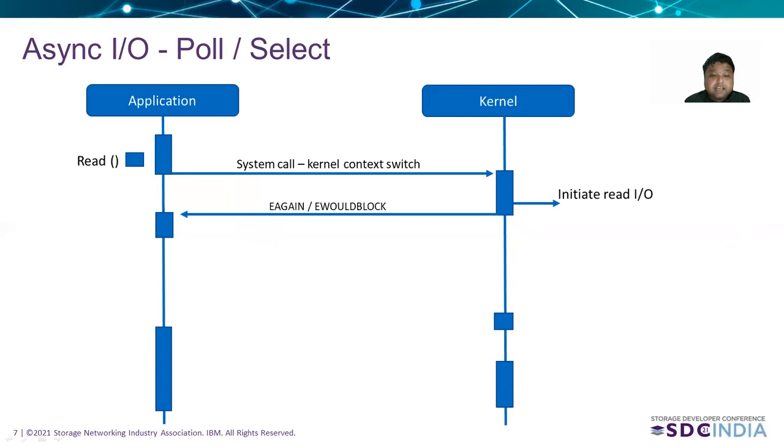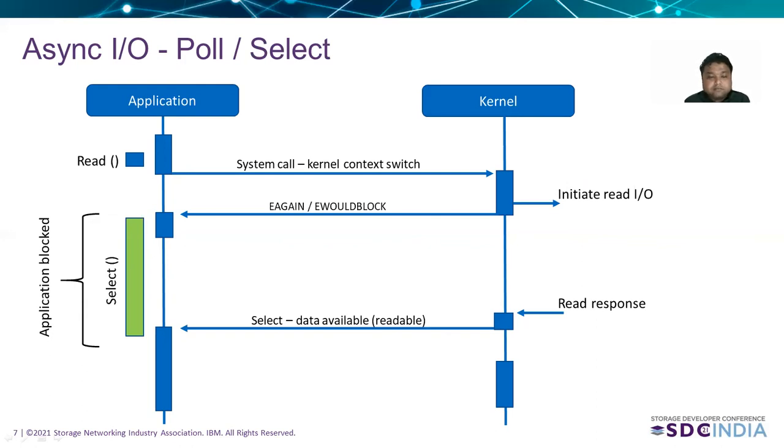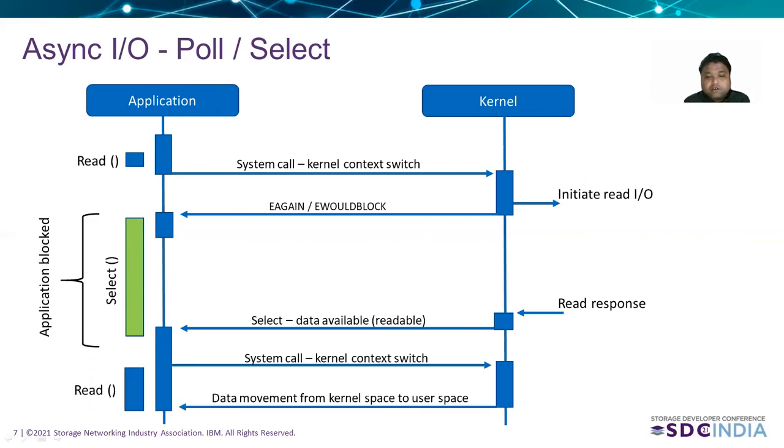The application will then have to block with either a select or a poll call, which basically blocks until that IO is ready. When the read response actually arrives, the kernel wakes up the blocked select thread or the poll thread and notifies the process that your IO is ready to be done at this moment. The application performs another read system call and copies the data back to the user space. Well, that was all about async IO